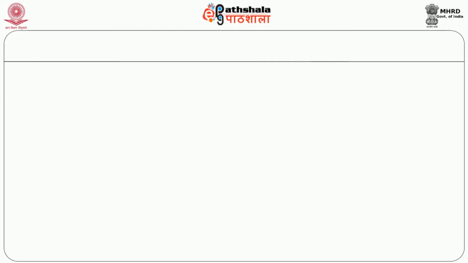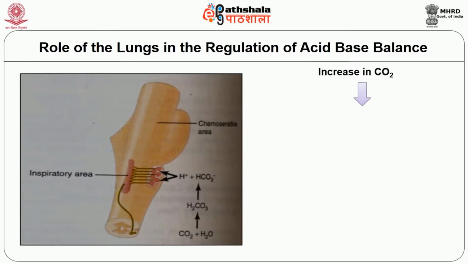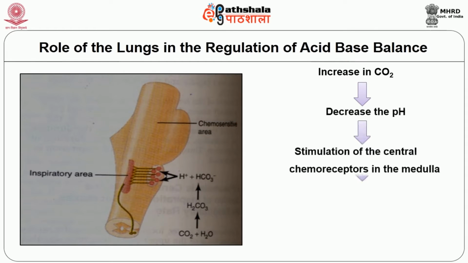Now let's see the role of the lungs in the regulation of acid-base balance. The lungs constitute the second line of defense against acid-base disturbances. Whenever there is an increase in ventilation, it eliminates carbon dioxide from the ECF, which in turn reduces the hydrogen ion concentration, and a decrease in ventilation increases the hydrogen ion concentration.